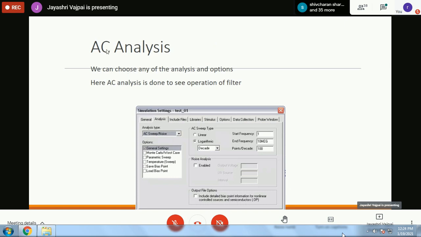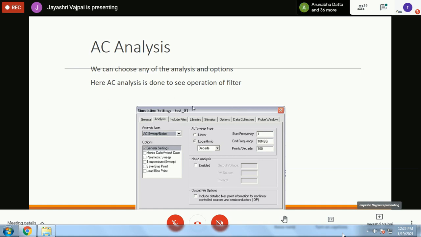Now, for AC analysis, we will have to set up a particular analysis. This analysis is known as AC sweep or noise analysis. Noise analysis also is coupled under the same thing. Now, AC sweep. Sweep stands for the x-axis. Sweep analysis means we are going to get a plot as output.